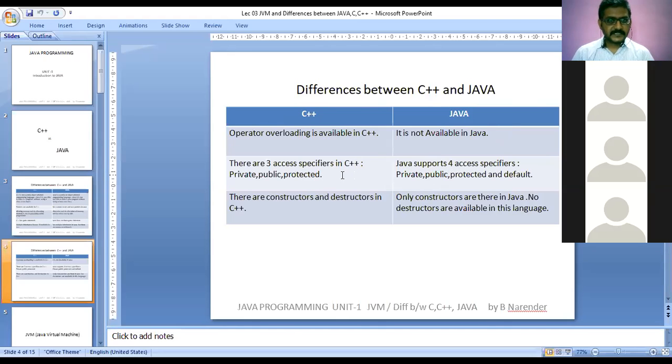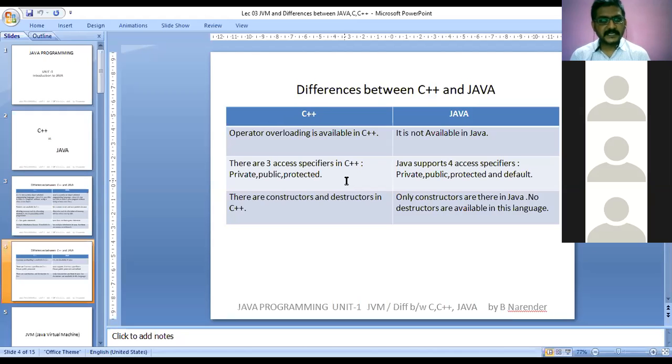Next, there are three access specifiers in C++, that is public, private, and protected. Now, Java supports 4 access specifiers along with those 3 which are available in C++. Along with that, there is one added feature, that is a default access specifier. We will come across this default access specifier when we go on in the subject while we do some of the programs.